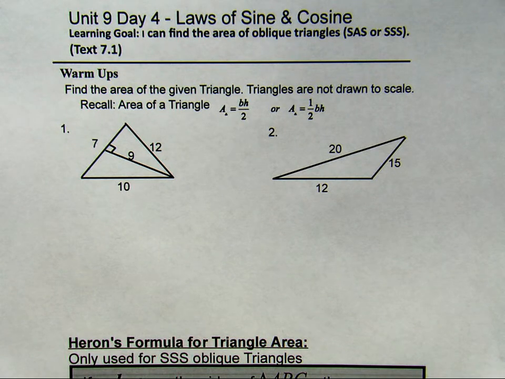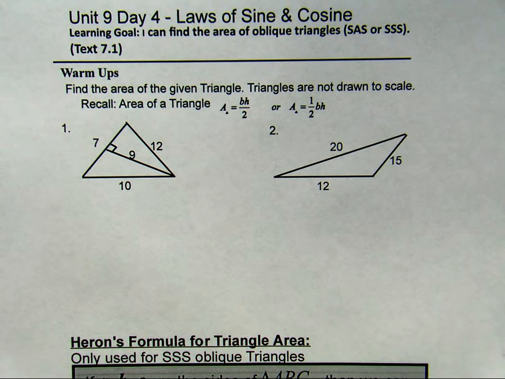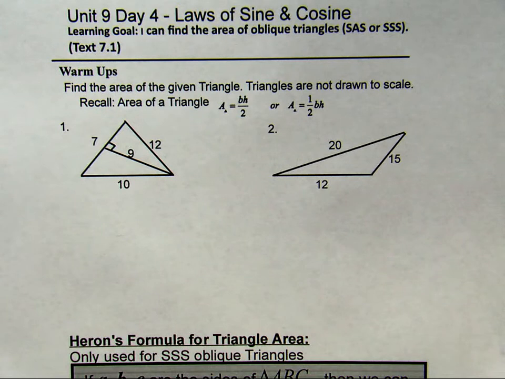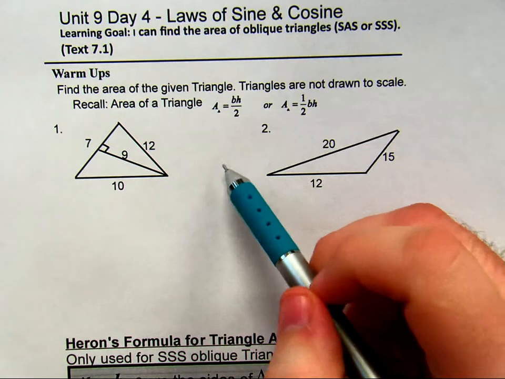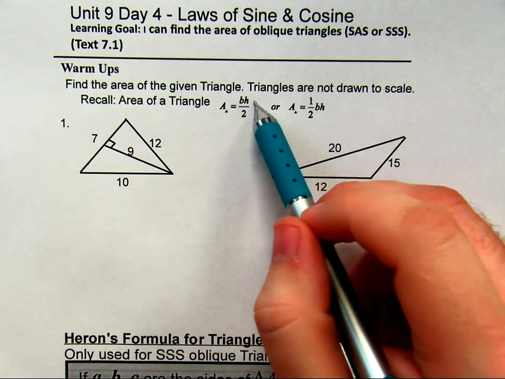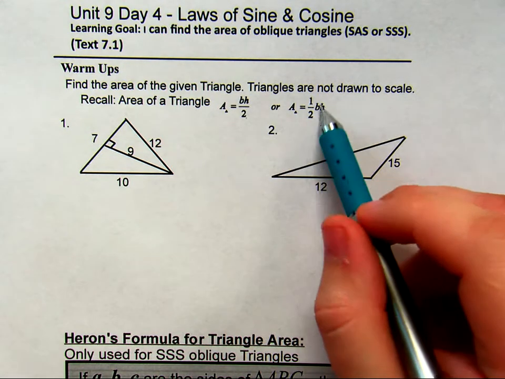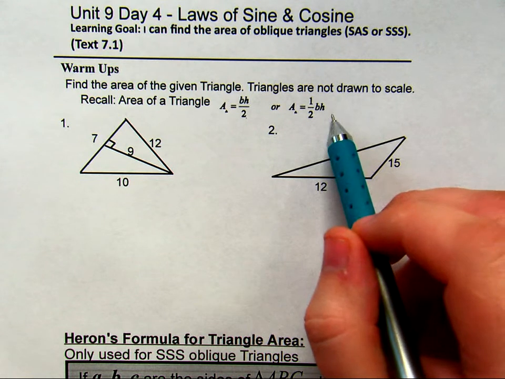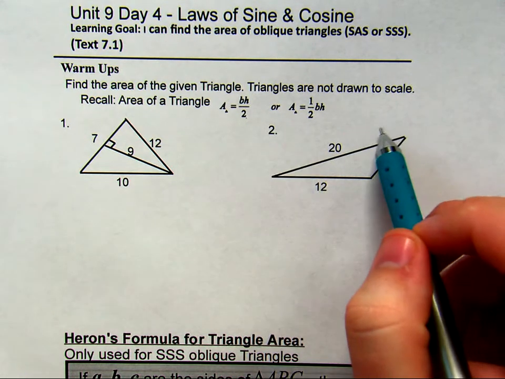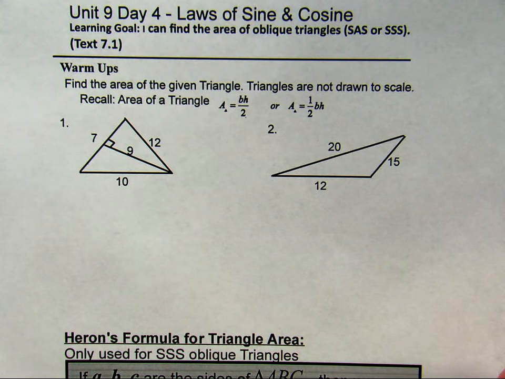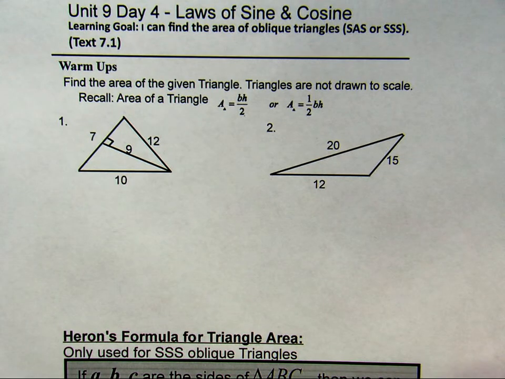Let's get started and take a look at some area problems that we may have seen in geometry. Find the area of the given triangle. Triangles are not drawn to scale. The area of a triangle can be considered as two different formulas. Personally, I prefer base times height divided by 2, but when I was growing up, it was always taught to us as 1/2 base times height. They are exactly the same thing, but in order to find the area of the triangle, you have to be able to identify the base and identify the height.